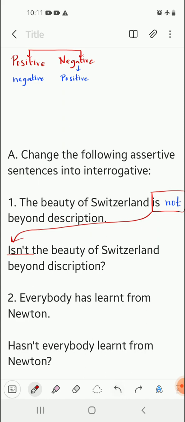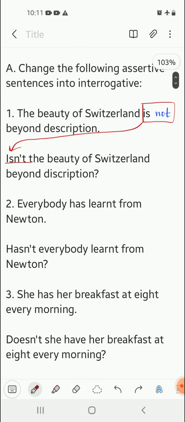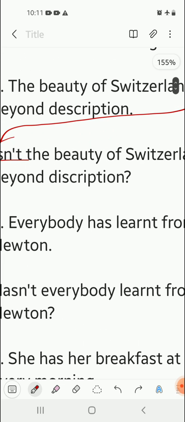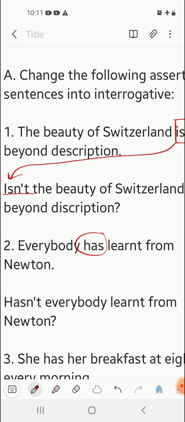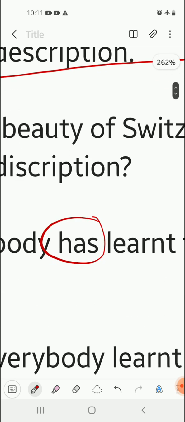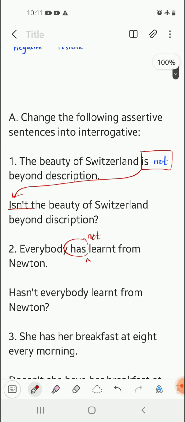Next, number 2. Everybody has learnt from Newton. First, convert this sentence into negative because there is no not given. See, the be form of verb over here is has. Over here we've got has. So we will add a not here in order to make it a negative sentence. So everybody has not learned from Newton.